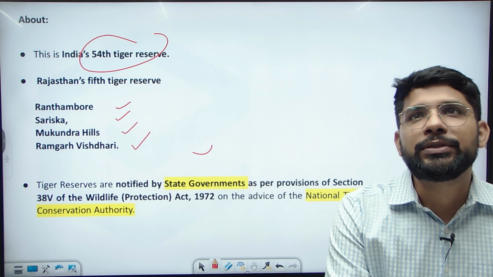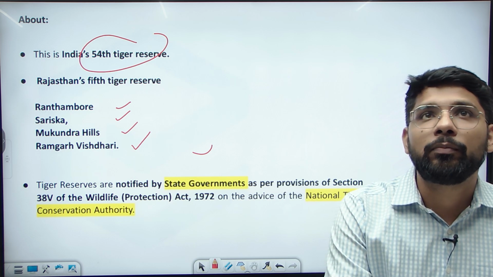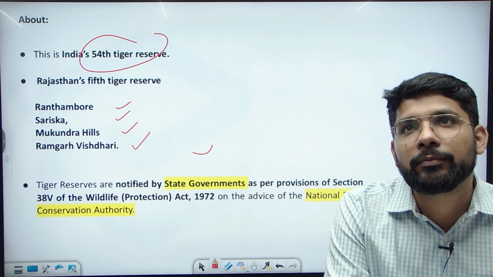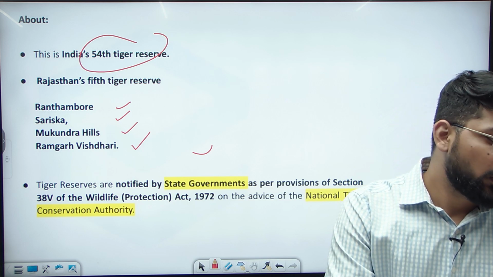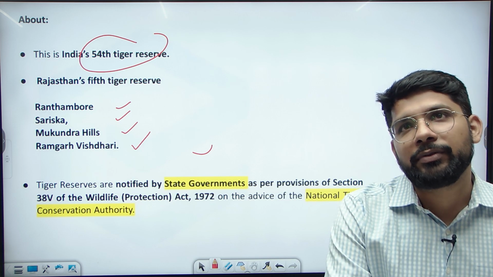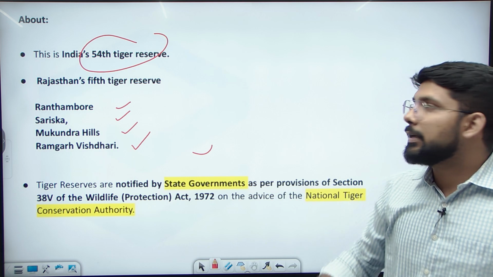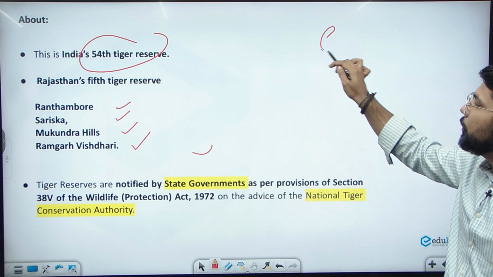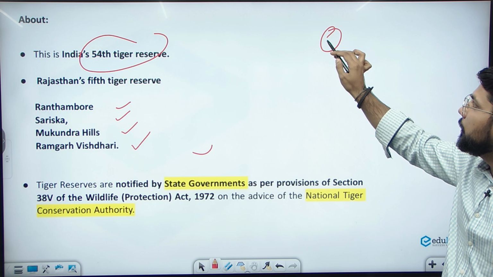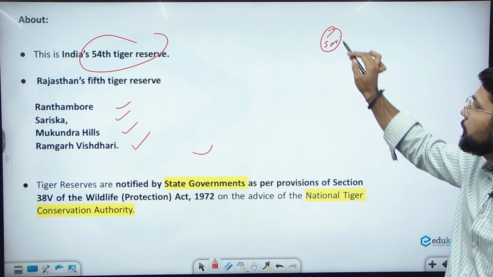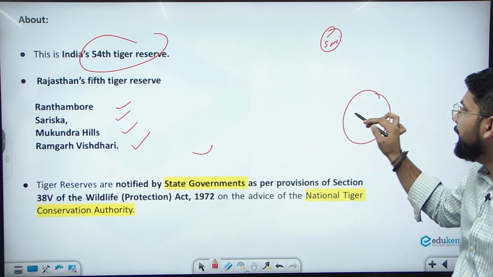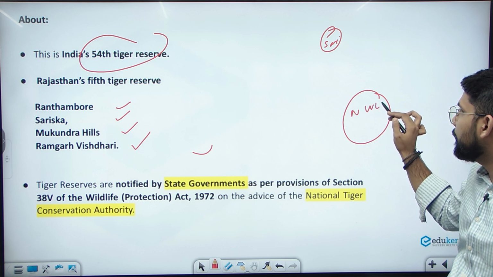Sometimes the question is like this: as a district magistrate, you want to visit from the Sariska Tiger Reserve to the Nilgiri Wildlife Sanctuary.